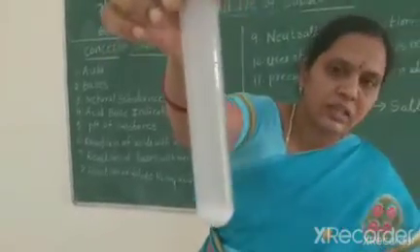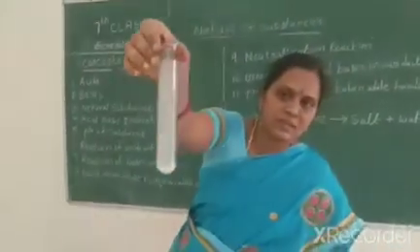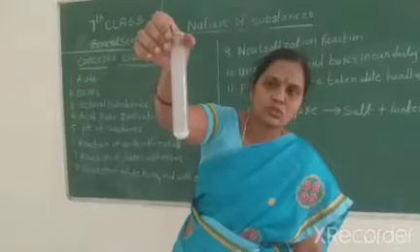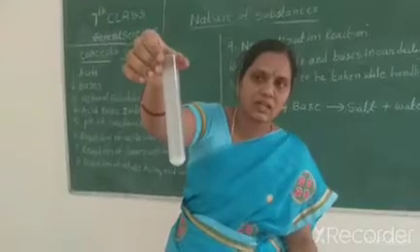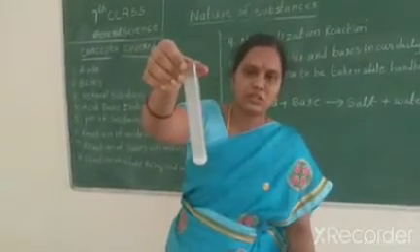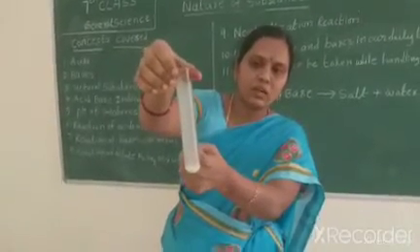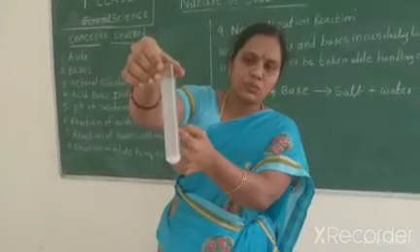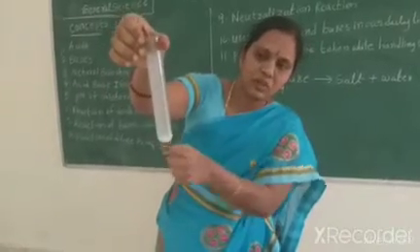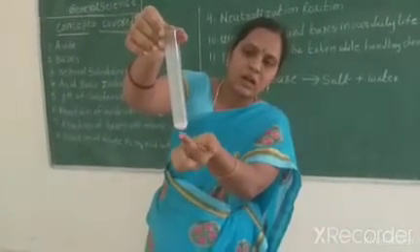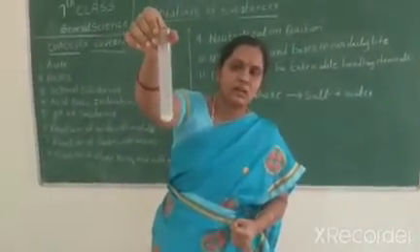The methods of separation of mixtures we learned in the previous classes, and the filtering method can be used to separate the salt also. This is a neutralization process. When acid and base react, they form salt and water. You can observe the water droplets forming on the test tube walls, and at the bottom of the test tube some salt has formed.